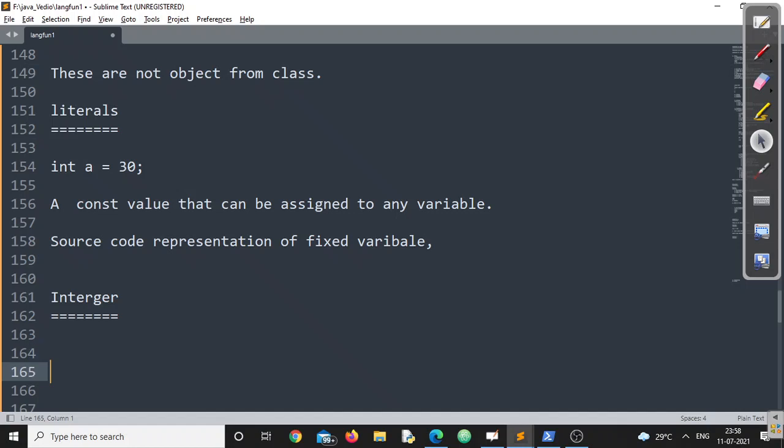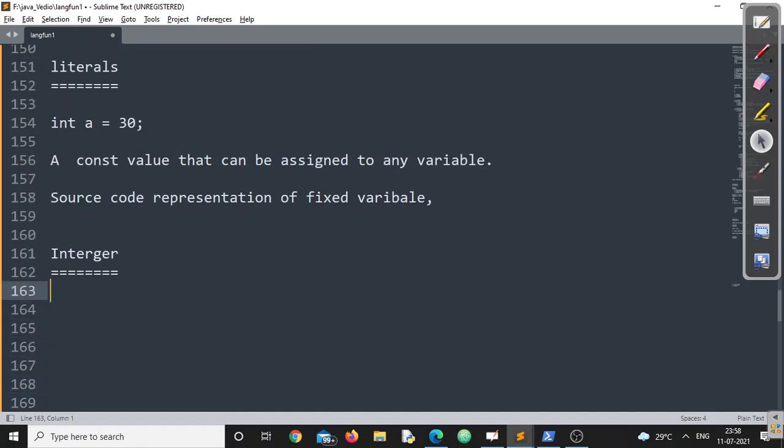As we know, in the series of integer data types, we have covered 4 data types: byte, short, int itself, and long. We will discuss these 4 first, then we'll move through the other data types. How the literals are represented, what exactly is called an integer literal, what exactly is called a float literal, like that, right?